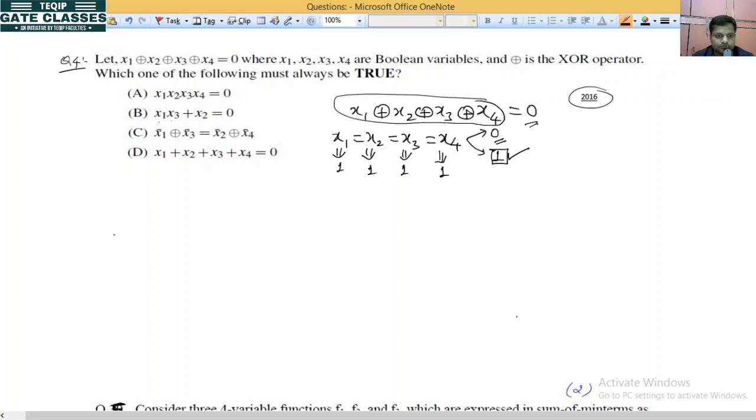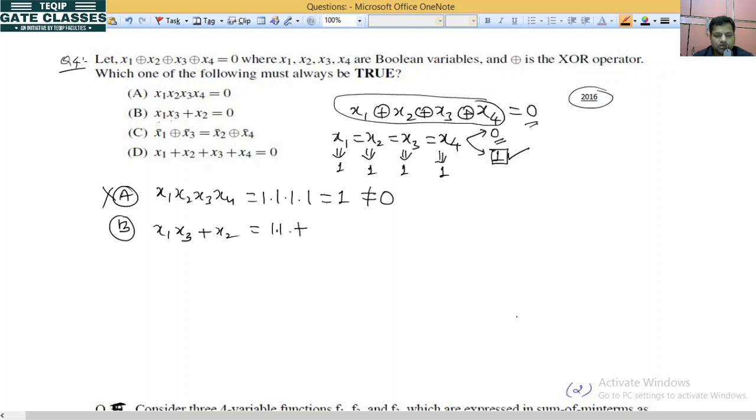ओके ना. तो यहाँ से option A, if you talk about option A it will be x1 x2 x3 x4. So 1 1 1 1 it will be 1, that is not equal to 0. तो option A is wrong. Option B x1 x3 plus x2, so it will be 1 dot 1 plus 1, it will be 1, okay na, which again is not equal to 0, so this is also a wrong answer.